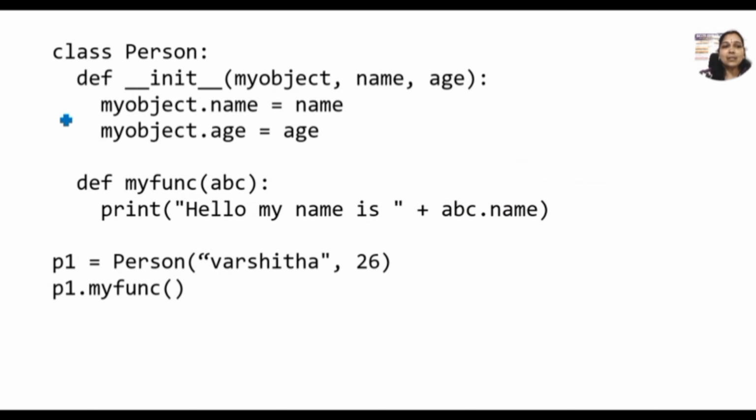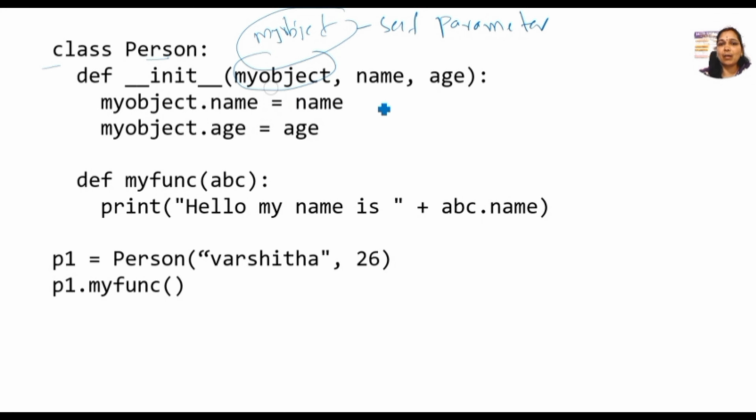See, here is class, the class name, and this is the self parameter, but I have used the name myobject, right? So myobject works as a self parameter. Like this, you can write your own name. The only condition is that it should be the first parameter of the class. So myobject is the self parameter. Name is another one and age is another one. I'm initializing these variables by the self parameter, like myobject.name equals some variable, myobject.age equals another variable.